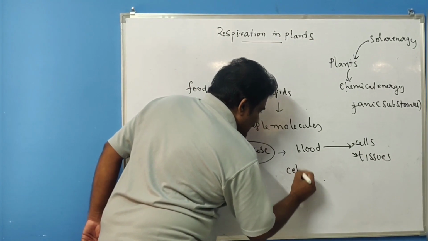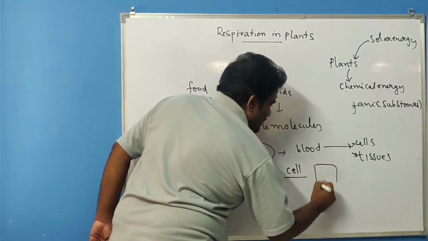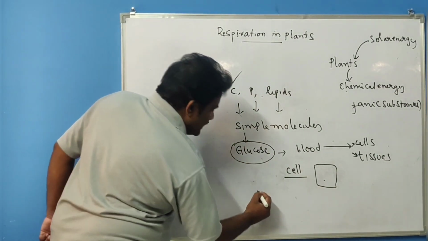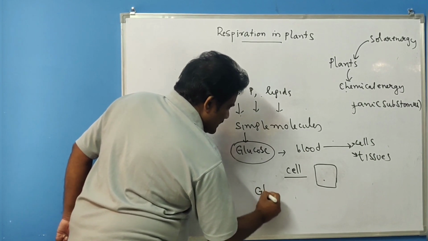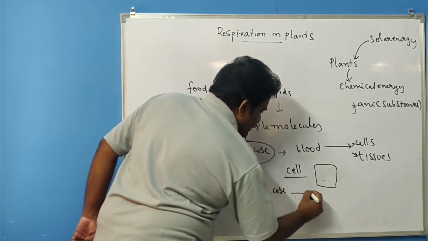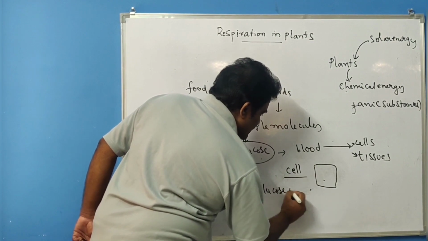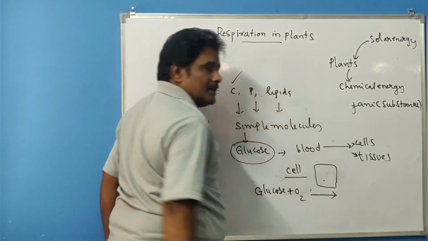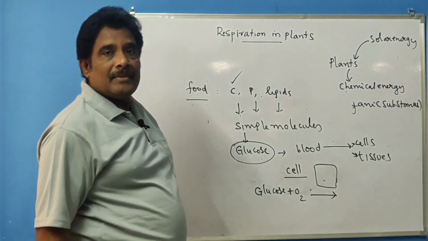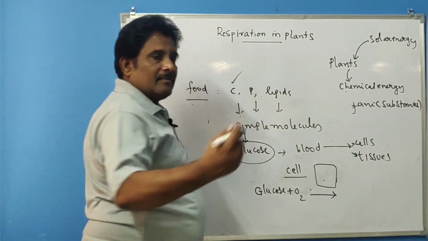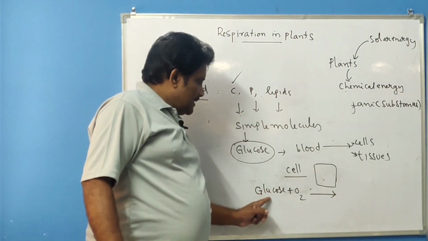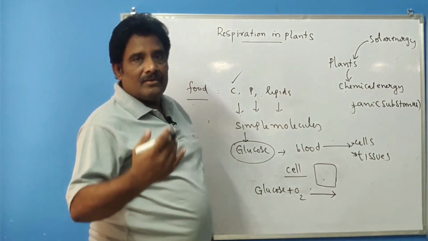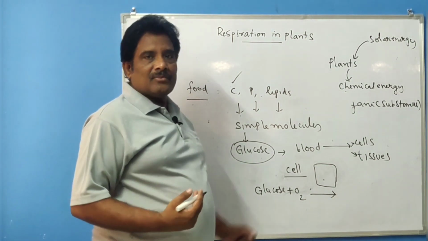At the cell level, what happens is the carbohydrate, glucose, undergoes oxidation. It combines with oxygen, and burning of glucose happens. So for burning, oxygen is required. Here, burning means burning of glucose. We should not say the process is burning. Commonly we say this is burning, but actually this process is called oxidation.